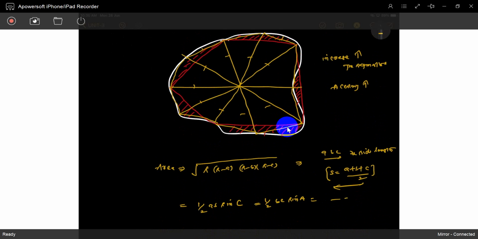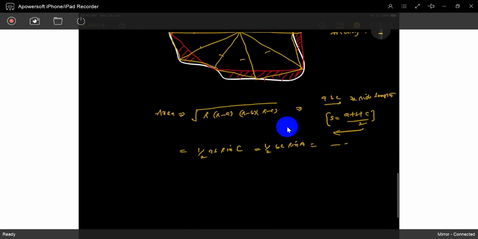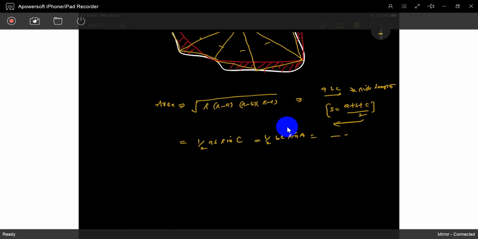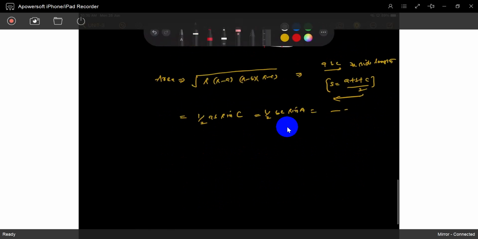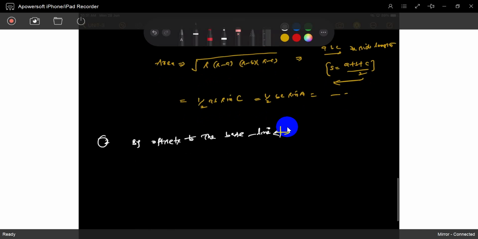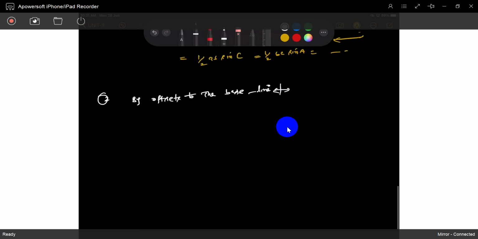Next method: by offsets to the baseline. So what is the baseline? You already know it.